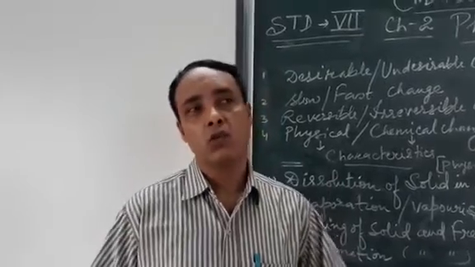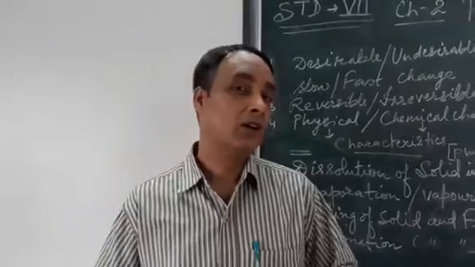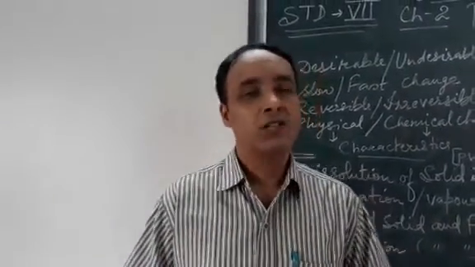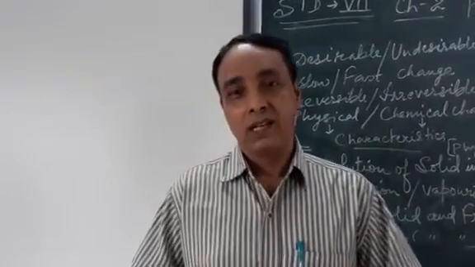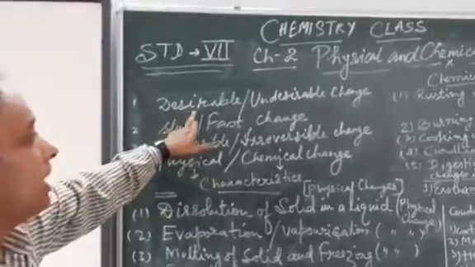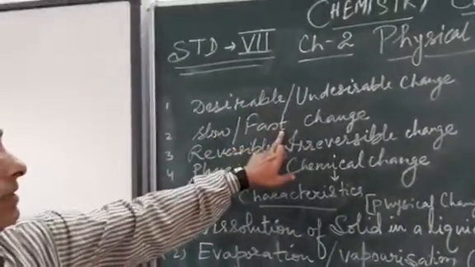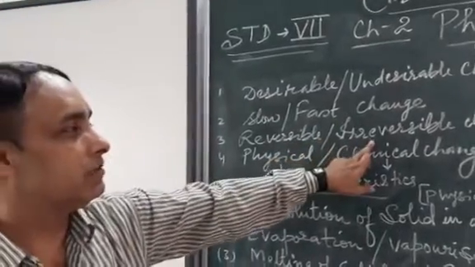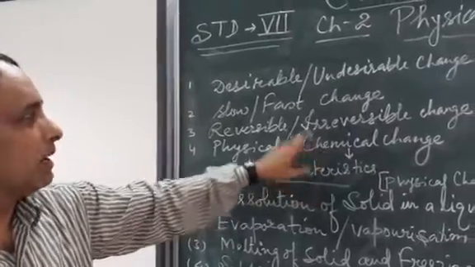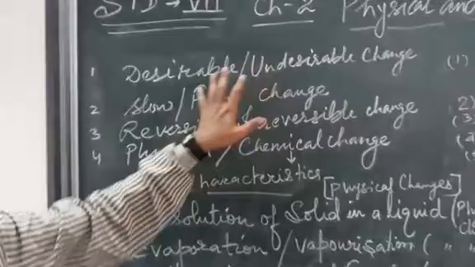Now there are so many different types of changes that are happening in and around you. Some of the changes I would like to explain to you today. Let us see, children: desirable and undesirable change, slow and fast change, reversible and irreversible change, physical and chemical change. Now I would like to explain first desirable and undesirable change.